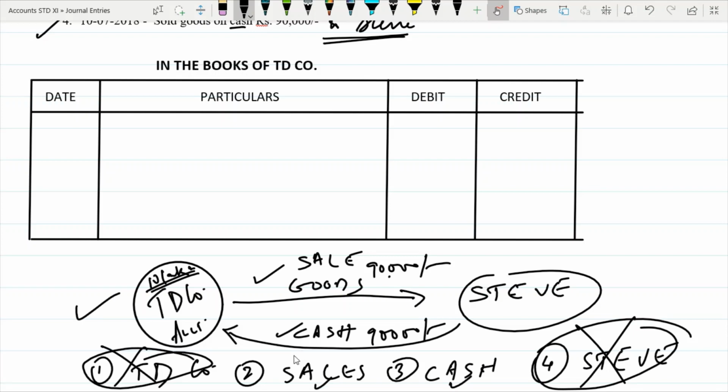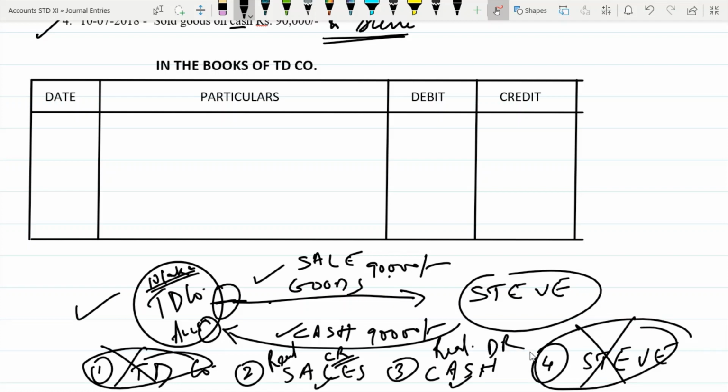Now sales, is it a personal account, real account, nominal account? Sales is a real account. Cash is also a real account. Real account: debit what comes in, credit what goes out. So here in sales, goods are going out of the company. See, from here it is going out, right? So goods are going out, so the sales account will be credited. Cash is coming inside the company, it's entering the company, so the cash account will be debited.